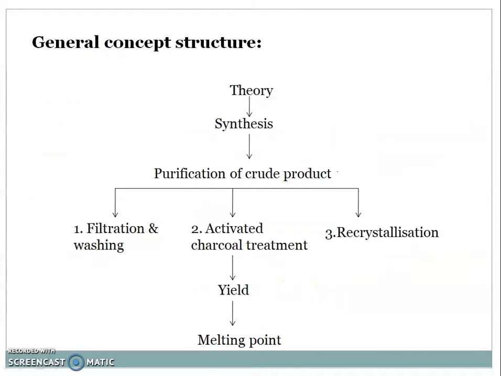Now the general concept structure. First of all, we have to study theory, then synthesis, then purification of the crude drug by filtration and washing, by activated charcoal treatment, or by recrystallization. After purification we get a pure yield, and for that we have to determine the melting point.